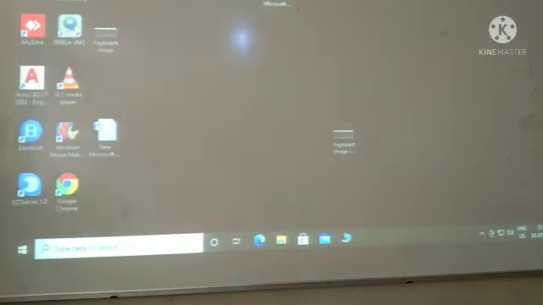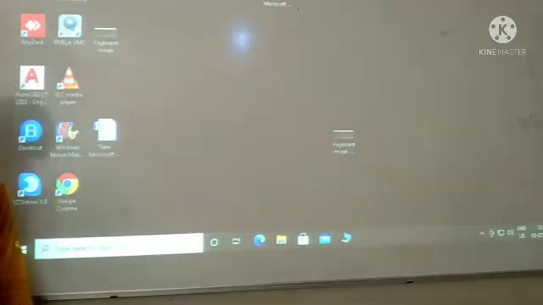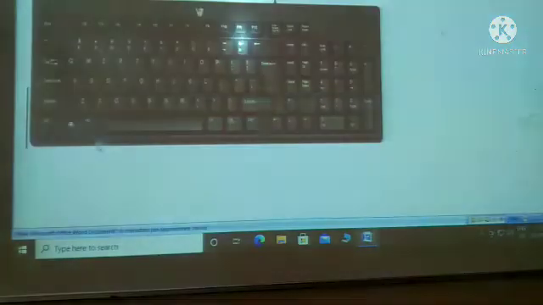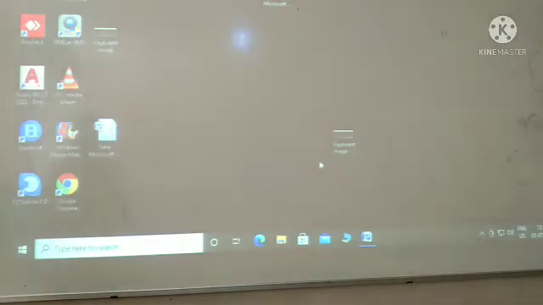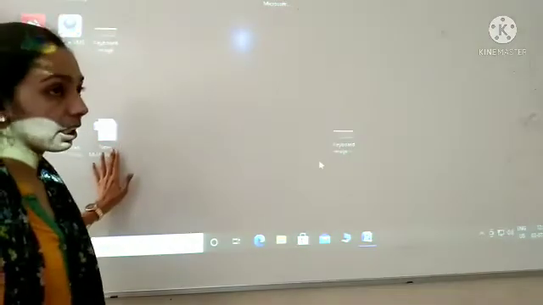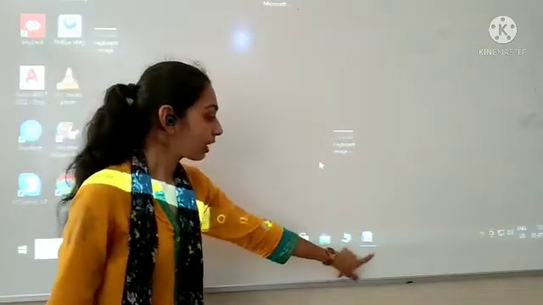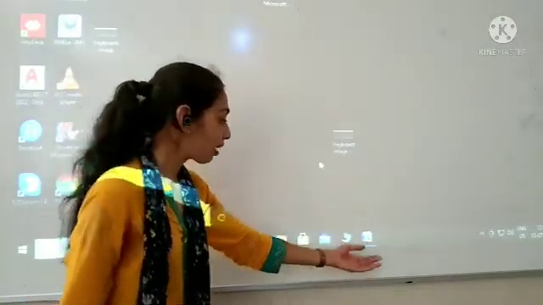Then multiple desktops. See kids, here this is the task view icon. With the help of the task view icon, we can see any program that is running in the background. If any program or application is currently working, we can see it in the taskbar. For example, if I open this new Microsoft Word document, it is running in the background right now, currently running. So the taskbar will show us that it is working right now.